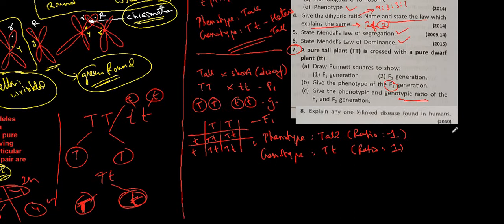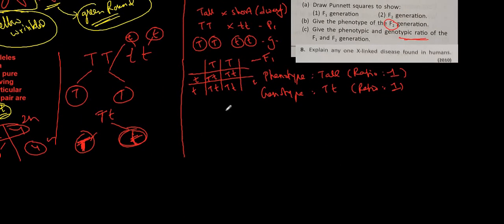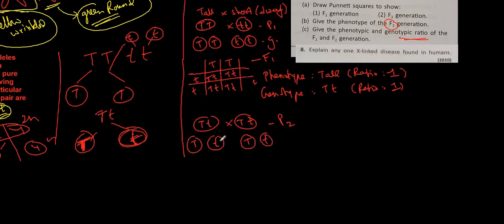Now it is asking to go for the F2 generation. So let us move on to the F2 generation. Here capital T small t crosses capital T small t. And here you have to make a circle. Here, which generation? P2 generation. Gametes capital T small t. Gametes capital T small t. Right? These are gametes. Here capital T small t, capital T small t. Here capital T, here capital T small t.